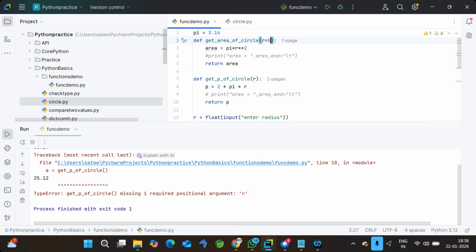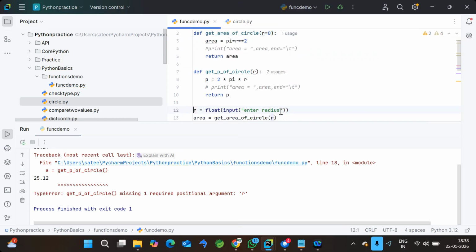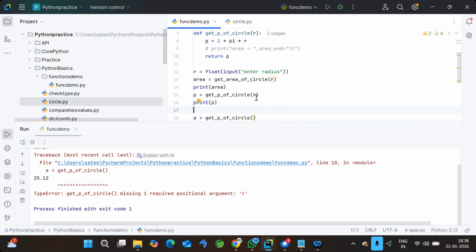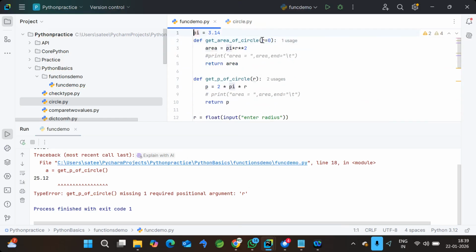Let's take an example. In this case I gave r equal to 0. Now this is what is technically called an optional argument. Optional argument means if I give the input from the calling place, like in this case I'm passing the r value, that value will override this 0, meaning the given value will be taken as input.